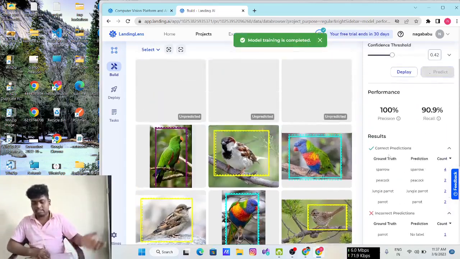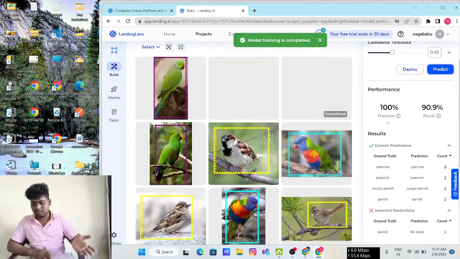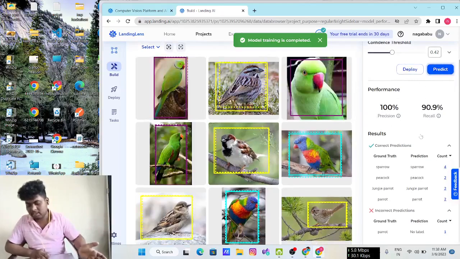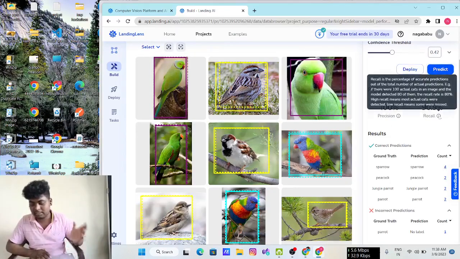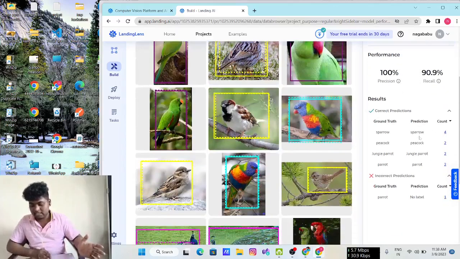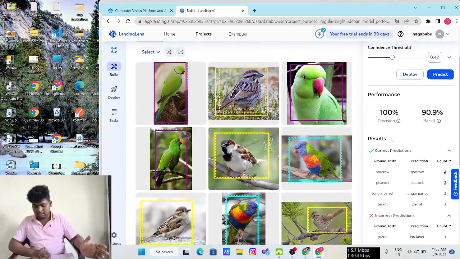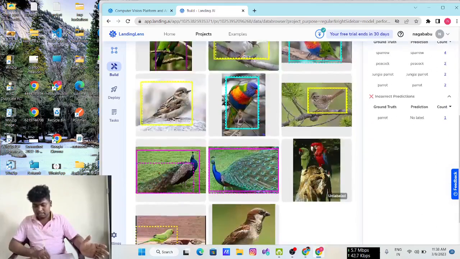So our results are ready. We got 100% precision and 90.9% recall. So 90.9% recall means this is a good model, right? Our ground truth results are: sparrow images are 4, peacock images are 2, jungle images are 2, parrot images are 2, and one image you can't label.